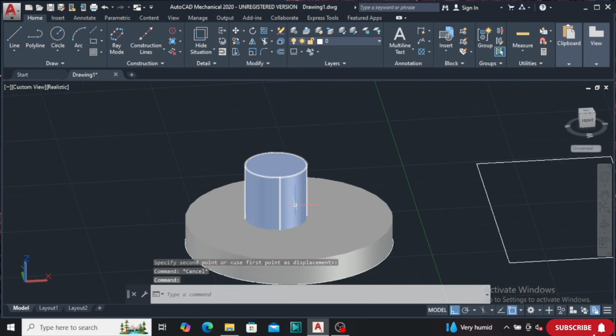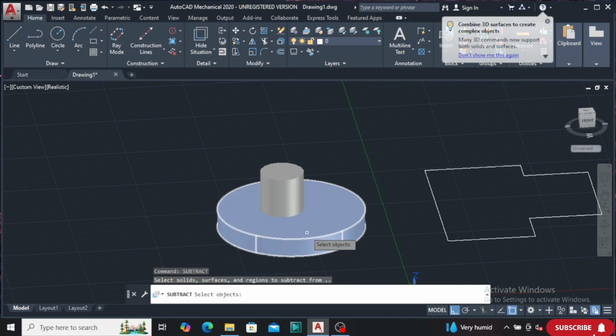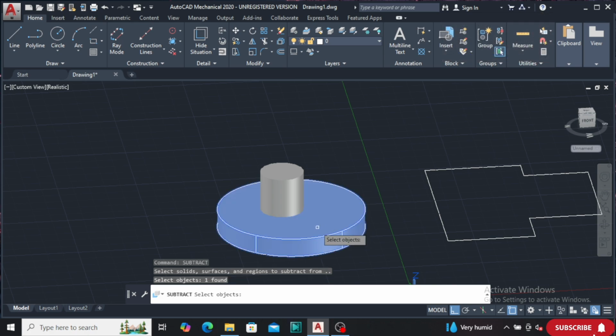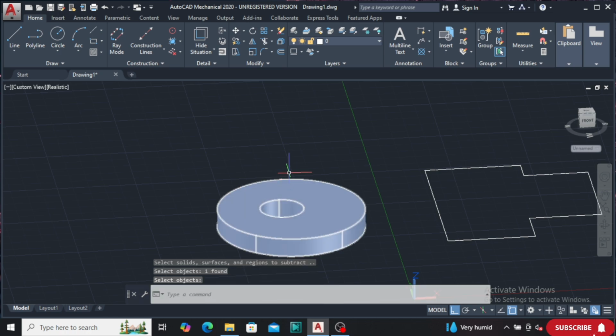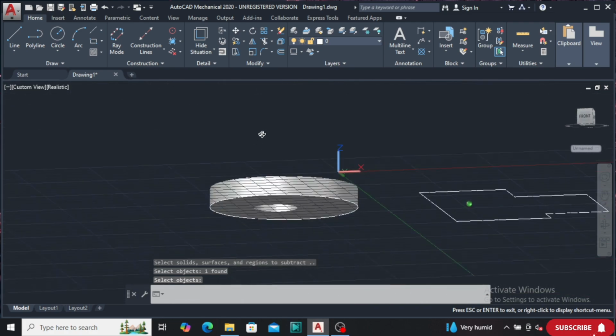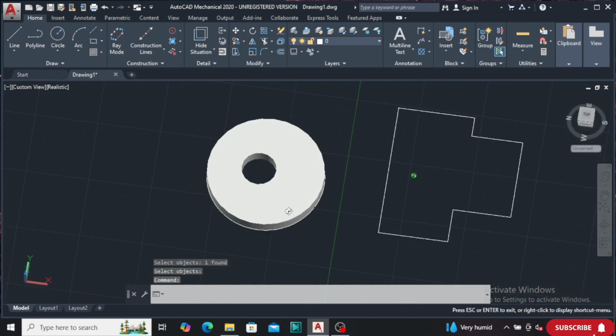So press SUB. Okay, this command is used, and select your remaining object, which you want to remain. So click the remaining object. After that press enter and click on the object which you want to subtract. Okay, so select this object, press enter. You can see you can make a hollow using this command, which is subtract.